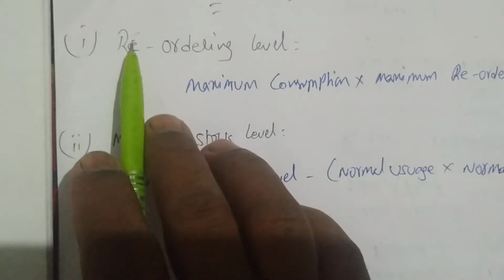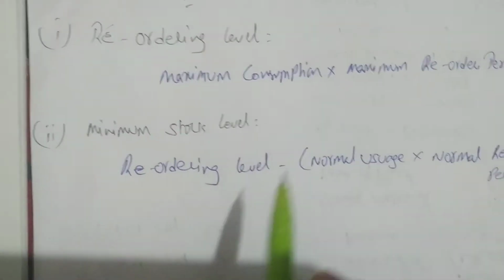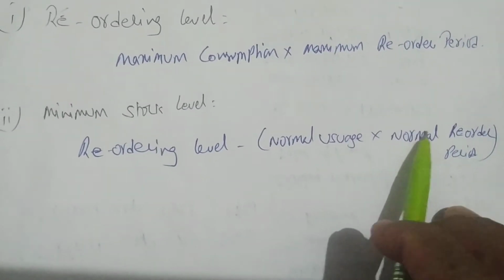This is the formula for minimum stock level. For minimum stock level, we need the reordering level answer. That answer we write here, minus normal usage into normal reorder period.